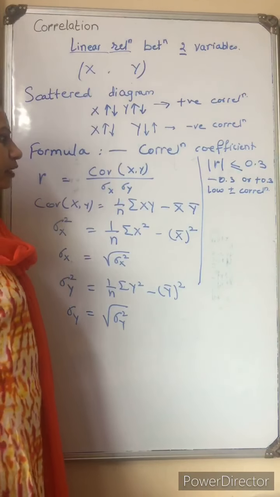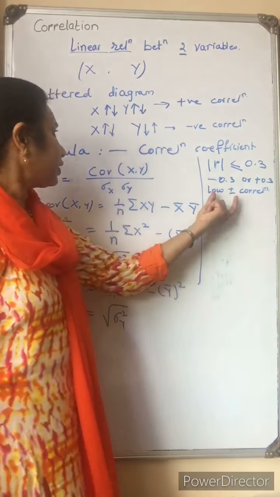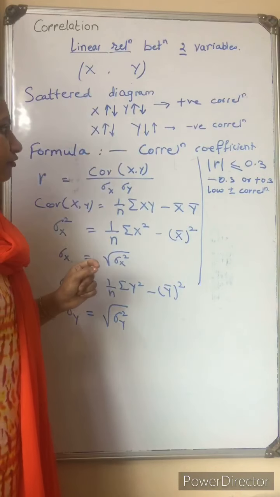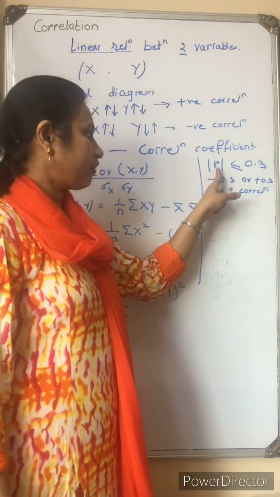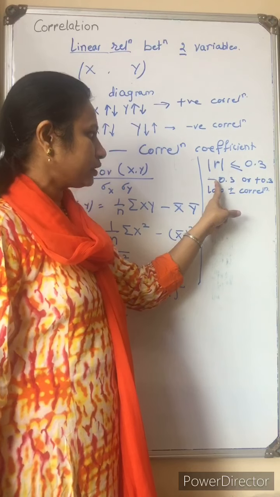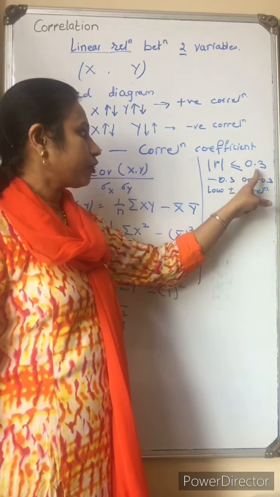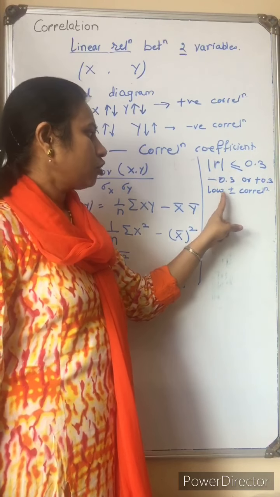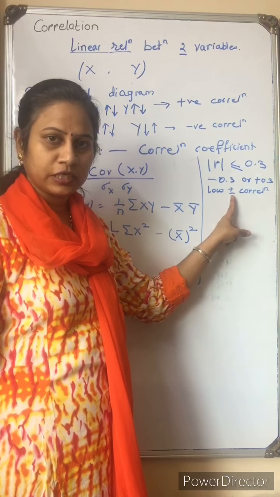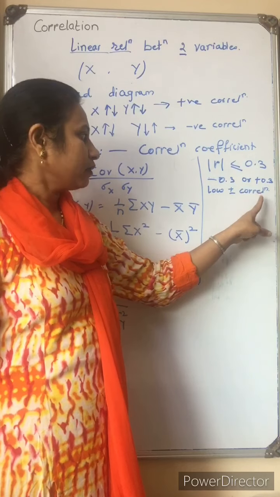How can we interpret the correlation coefficient? If the value of r, positive or negative, is up to 0.3, we can say there is low positive or negative correlation between x and y.